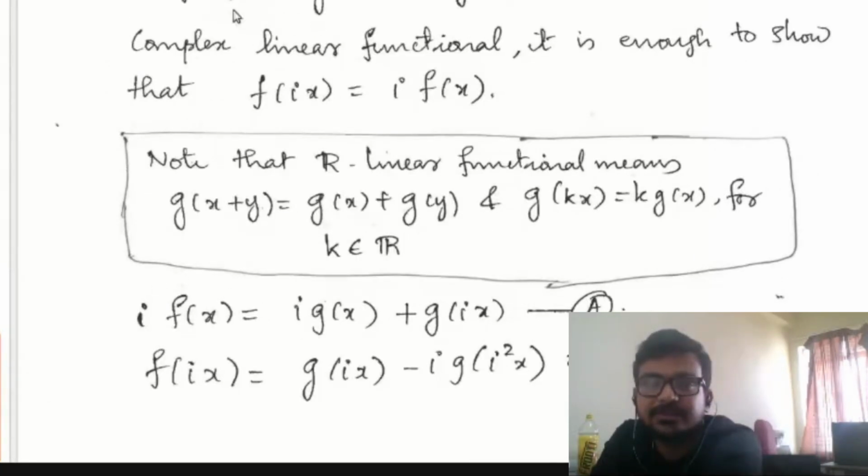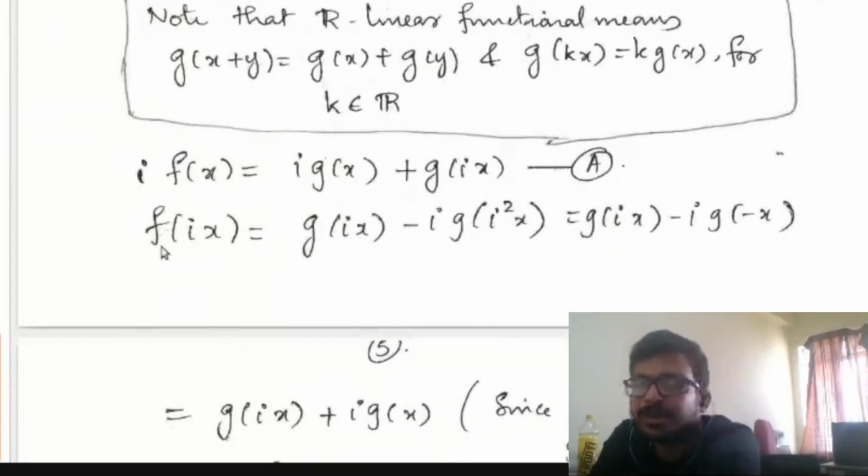Since f of x equal to g of x minus i times g of ix, i into f of x will be i times g of x plus g of ix. Now you compute f of ix.